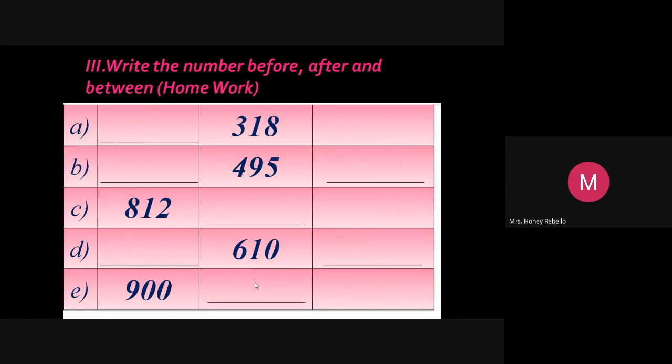Now open your classwork note. Children, open your classwork note.